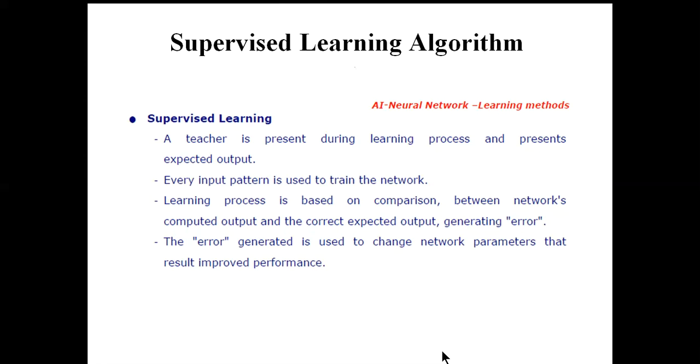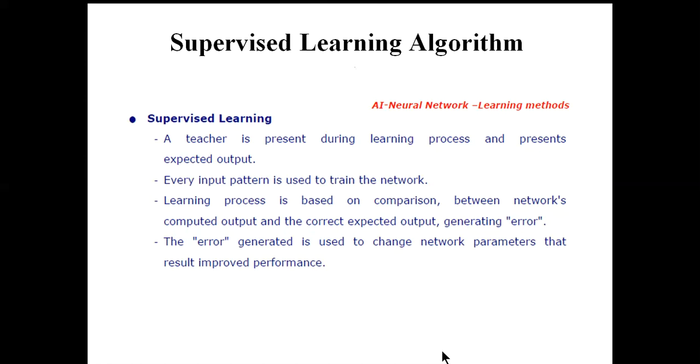So basically there is some kind of error. Now based on that error, we can modify or change the corresponding network parameters, that is weight and bias, so that the result can be improved.